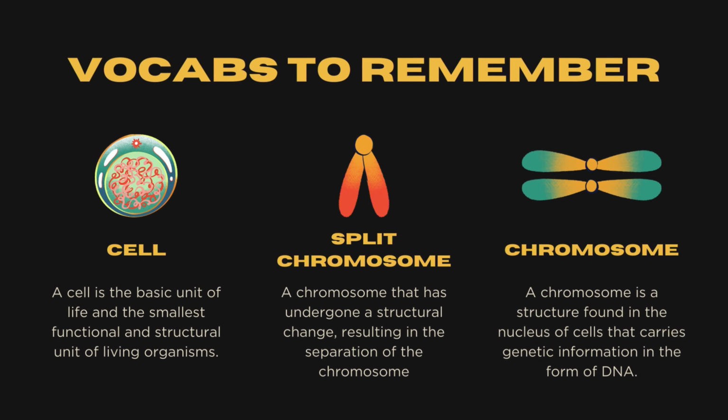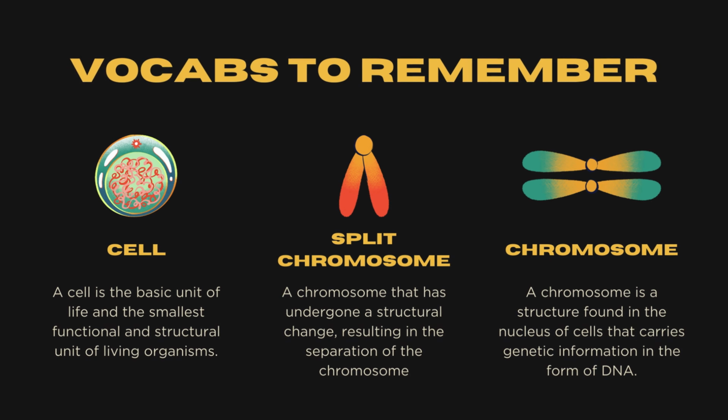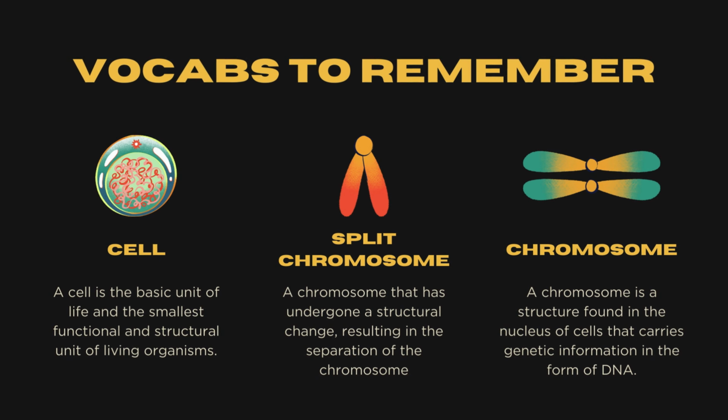Vocabs to remember. Cell. A cell is the basic unit of life and the smallest functional and structural unit of living organisms. Split chromosome. A chromosome that has undergone a structural change, resulting in the separation of the chromosome. A chromosome is a structure found in the nucleus of cells that carries genetic information in the form of DNA.